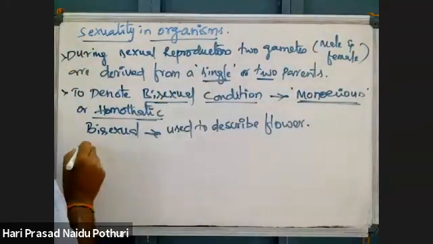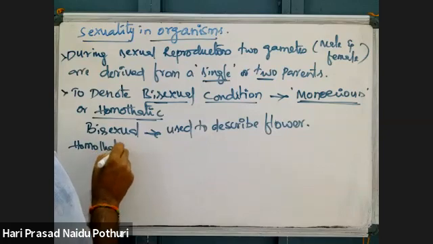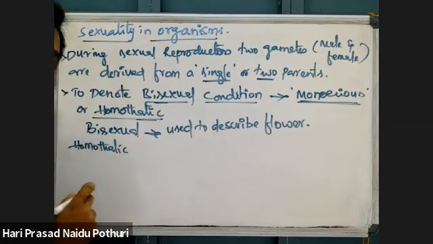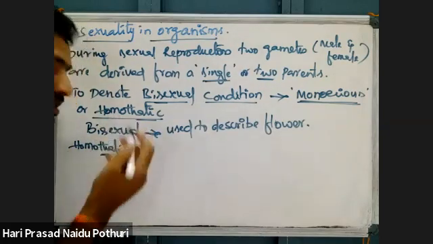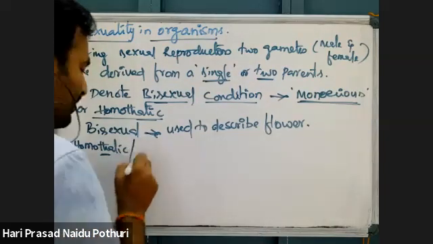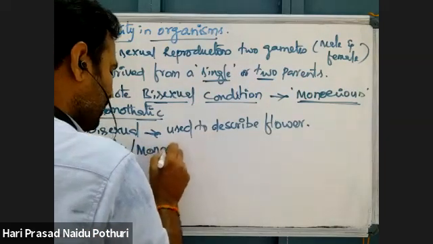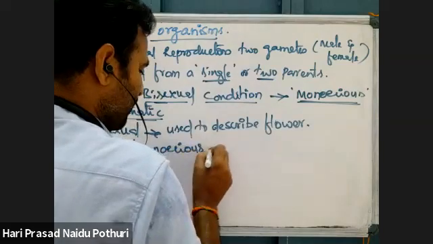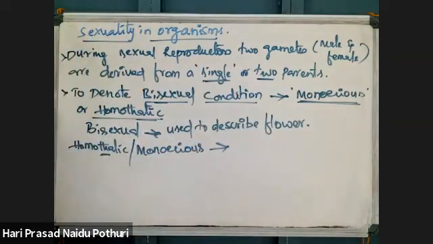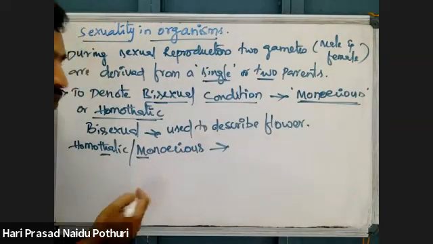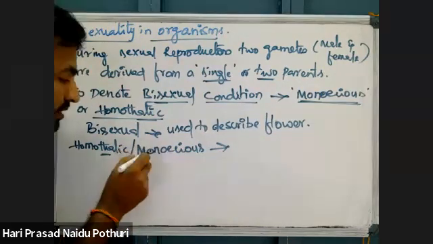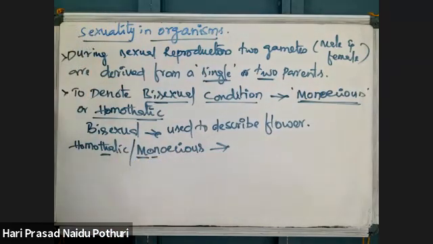Whereas homothallic, homo means the same thallus is producing male and female gametes, which is also called monoecious. Monoecious means a single plant producing two kinds of gametes, male and female gametes.